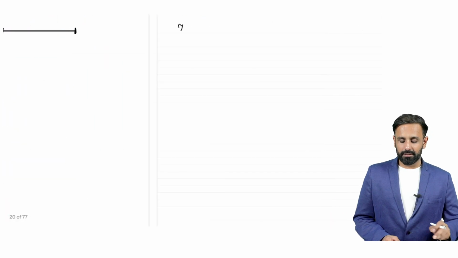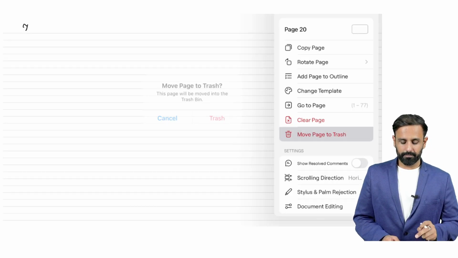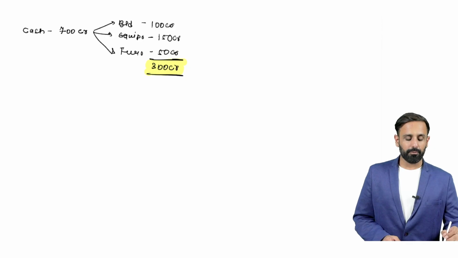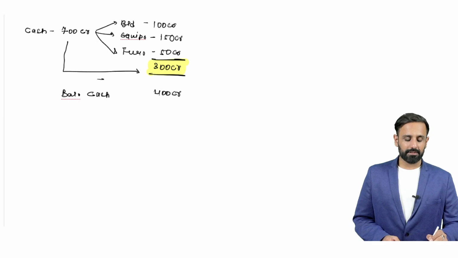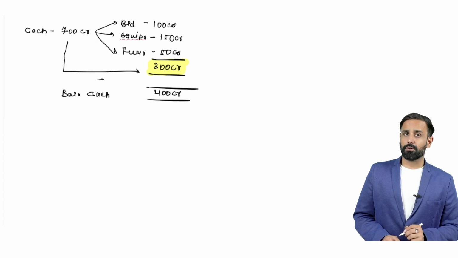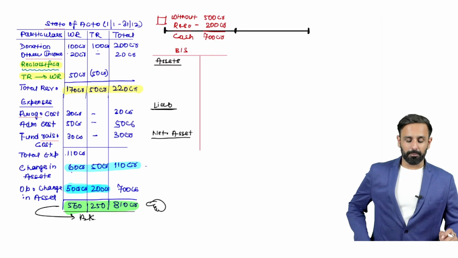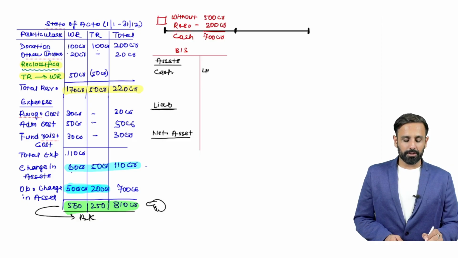Now if the total is 300 crore, what is going to be the balance cash here? The balance cash would obviously be 400 crore, so 700 crore minus 300 crore. So the balance cash which you will have would be 400 crore. I think you are able to understand this. So we will record the cash, and the cash value is going to be 400 crore.